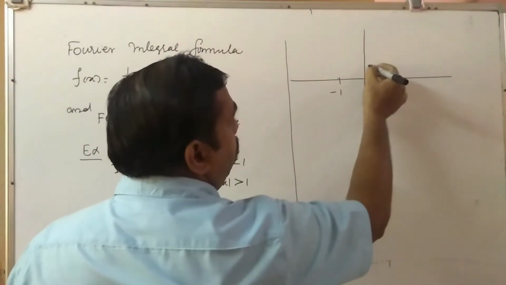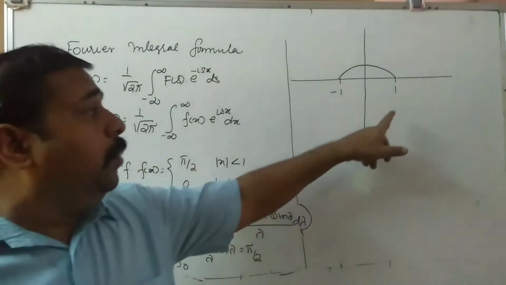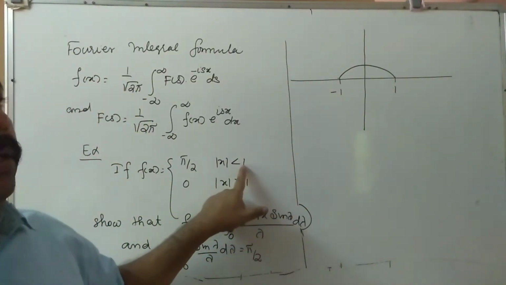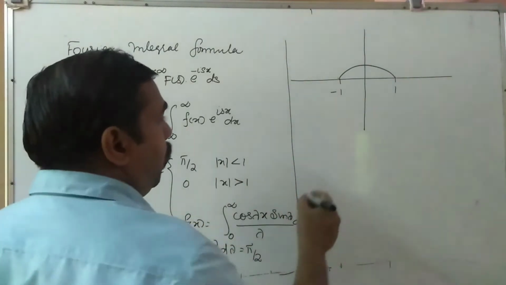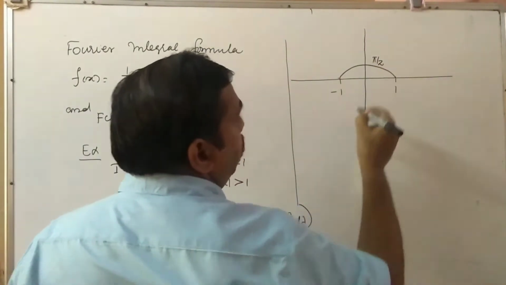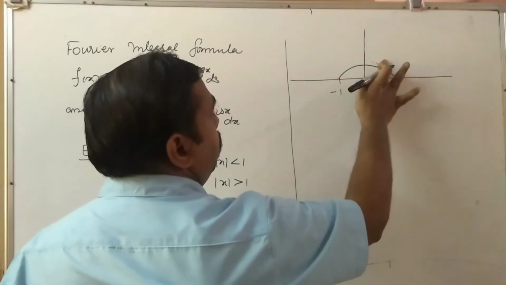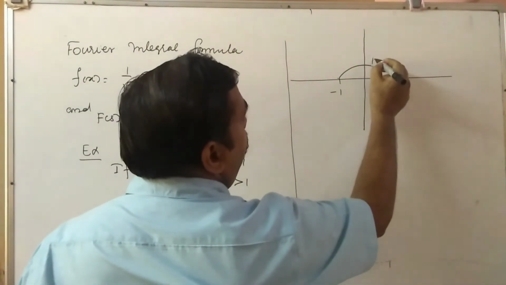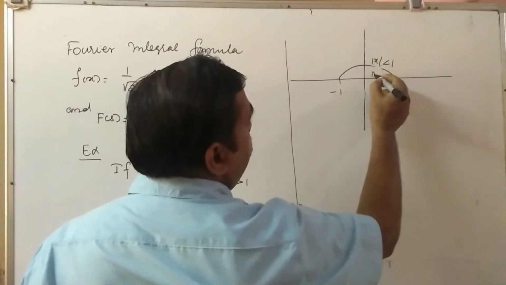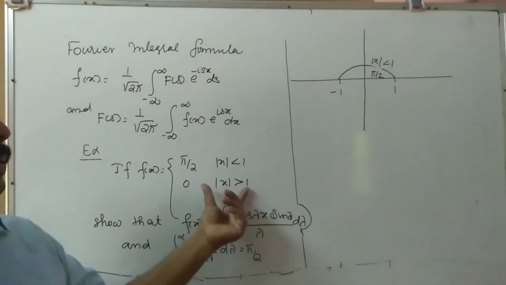This is not a curve, this area only. So just put plus 1 and minus 1. In between, our value is equal to pi by 2. Or we can write inside here pi by 2, that is better. This is mod x less than 1 and the value is pi by 2. Next one, mod x greater than 1.